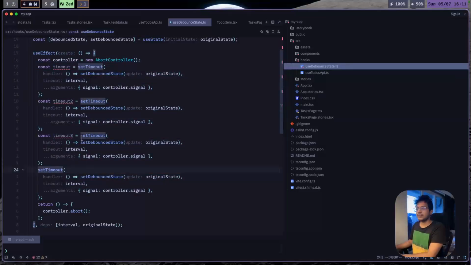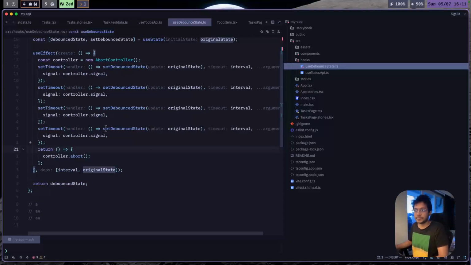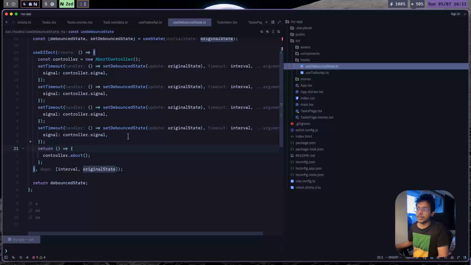So this is actually one of the common interview questions you get in React. How would you implement an abort controller? So you would do it this way.